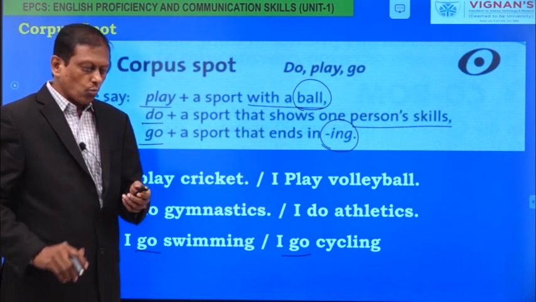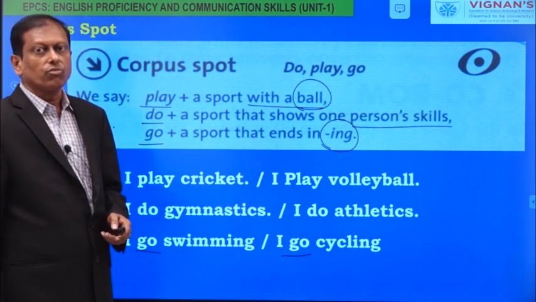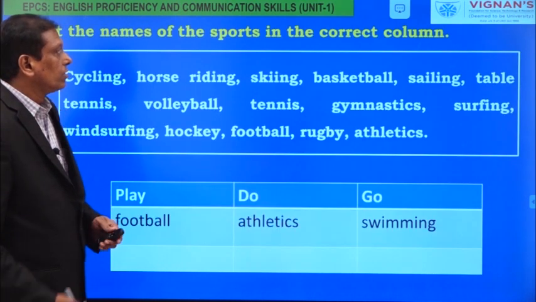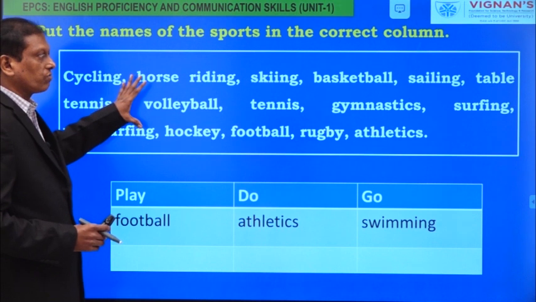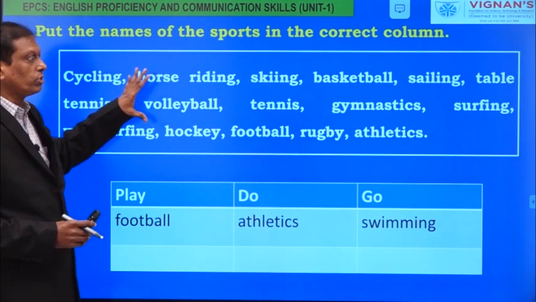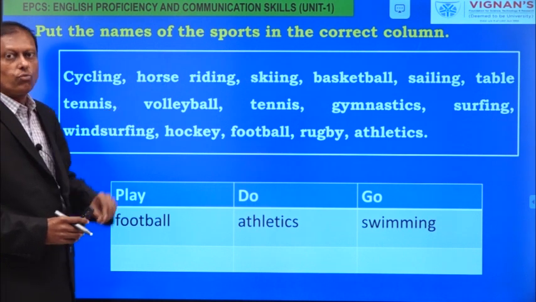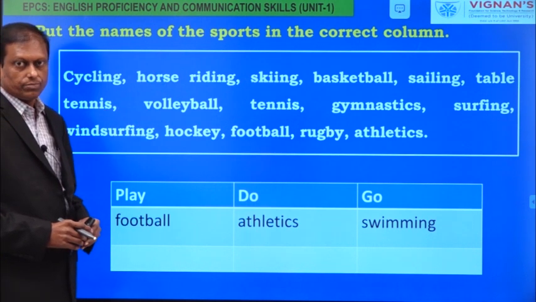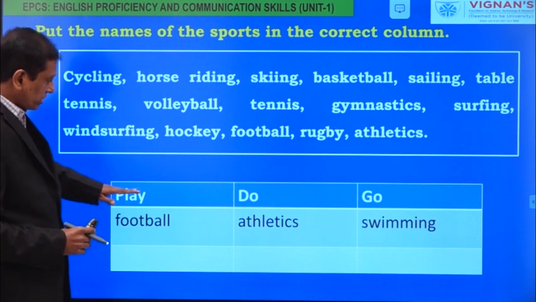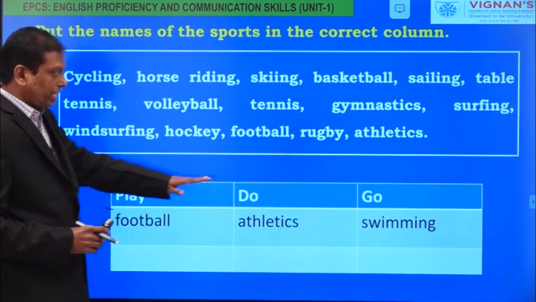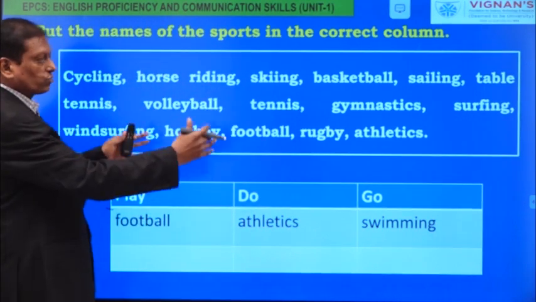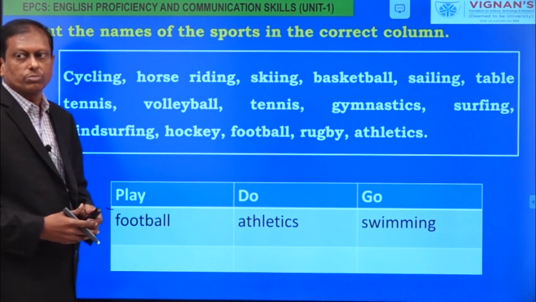Now I'll give you one simple task of using these verbs correctly. These are the names of the sports that we saw in the first part of this unit through pictures. These are the words that we have extracted. Now, as per the rules of using play, do, go, categorize these words into these three columns.